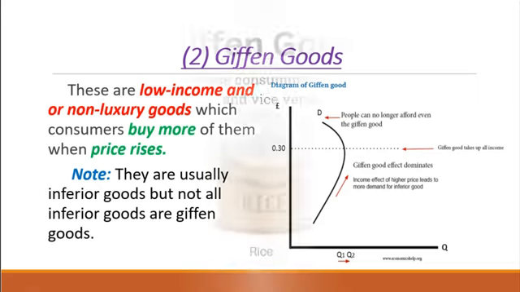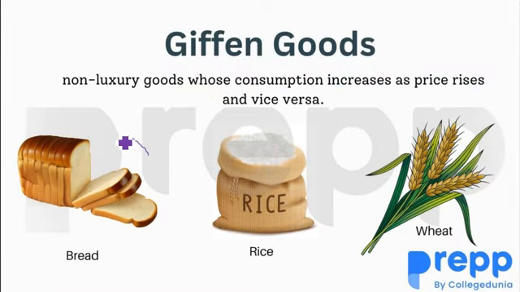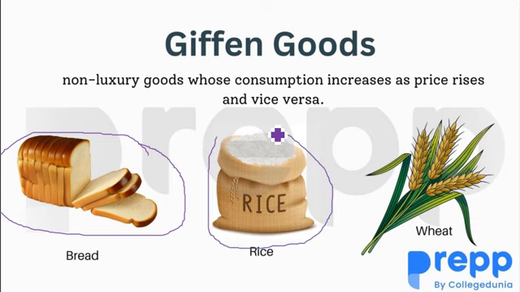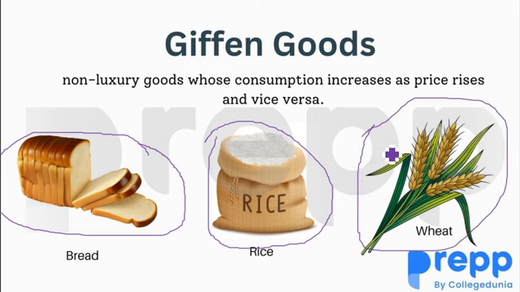What are examples of some of these giving goods? We have things such as loaf of bread. These are common food of the poor. They still have to eat. We have rice. They are the common food of the poor. We have wheat. These are the common food of the poor. They still have to buy them.